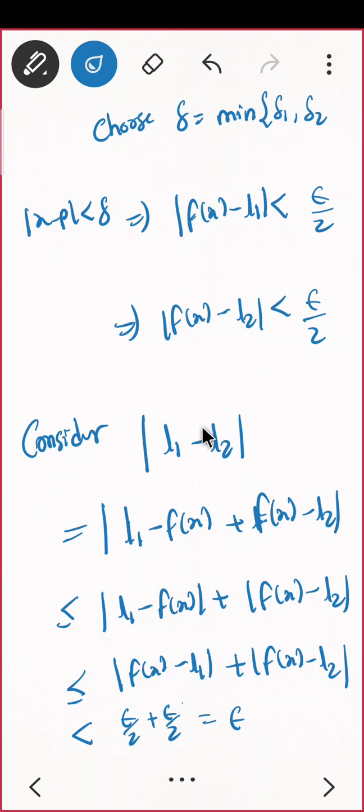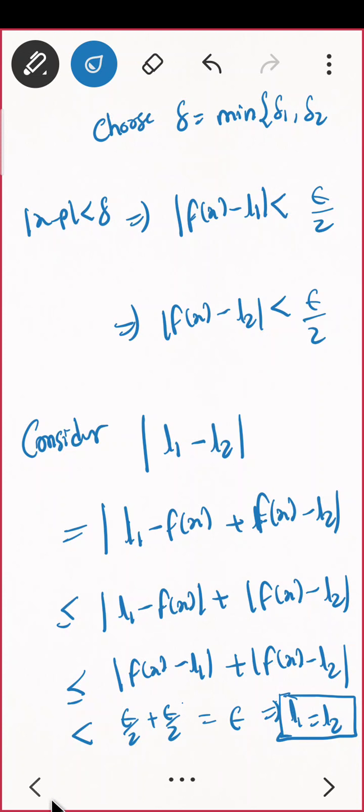This guy is less than epsilon, and epsilon is any real number. In the starting we said that for all epsilon this is true, so this is possible only if L1 equals L2. Hence we have proved the limit, if it exists, is unique. That is what we have proved just now.